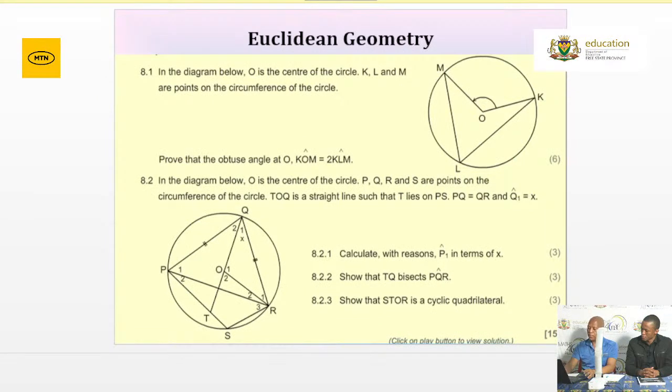I think you've got the sketch. We'll try to make sure that we avail the diagrams on the social media as well. Your answer, I think it's only 3 questions. 8.2.1, calculate, with reasons, angle P1 in terms of X. And then 8.2.2, show that TQ bisects angle PQR. And then the last question, which is 8.2.3, it says show that STOR is a cyclic quad. Those are the 3 questions that we expect you to respond to.